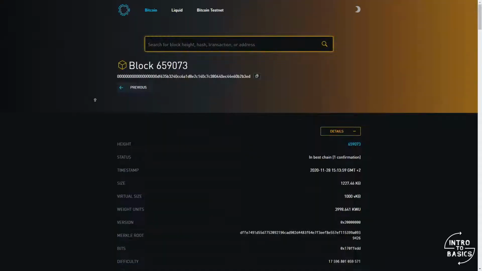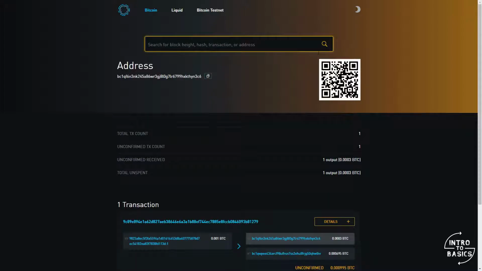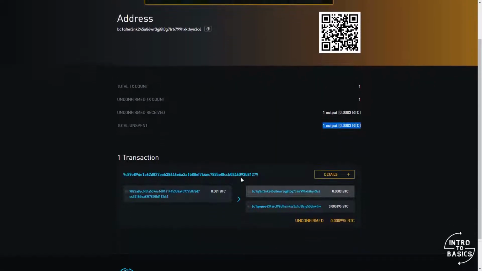Let's look now at the transaction I made earlier, where I sent 30,000 satoshis between two of my addresses. The receiving address is this one, and we can see the number of available UTXOs for this address and their amount. Right now I have just one at this address, with that 0.0003 Bitcoin that I got through this transaction.